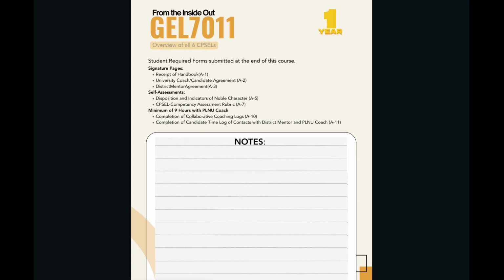On page 59, you'll see the same pages that outline requirements for CASC candidates, starting with GEL 7011. Each course focuses on 1 capsule at a time, and they begin working on their capstone final project from the very beginning, and that is mirrored in the equity apps as Event 4.